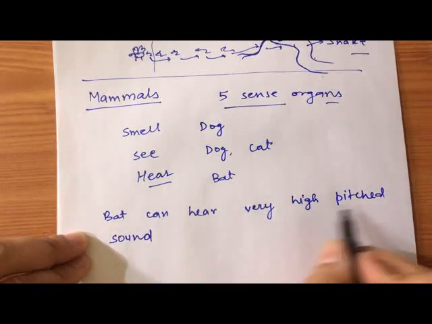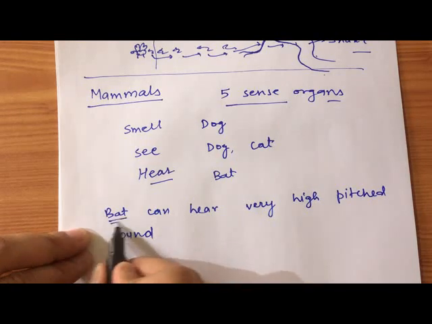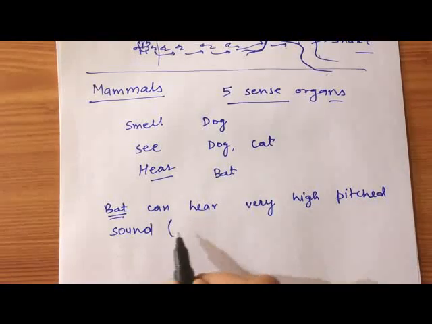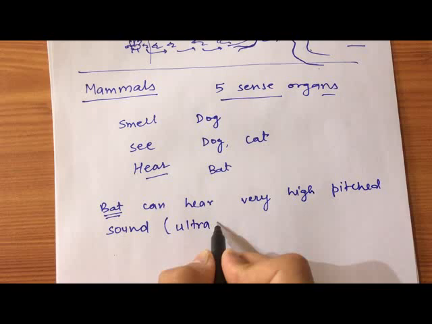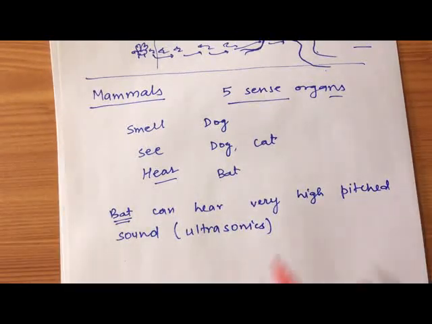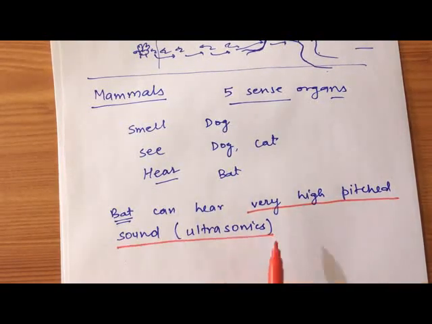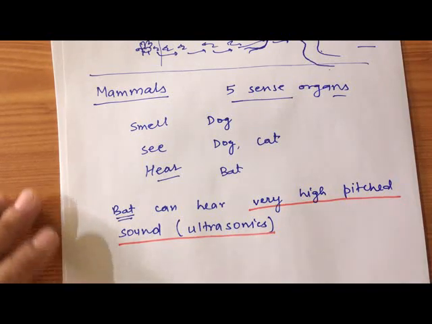This high pitched sound cannot be heard by humans, but bats can hear it, and these high pitched sounds are also called ultrasonics. This is important, I am underlining it. Very high pitched sounds are called ultrasonics, and these ultrasonics are heard by the bats.